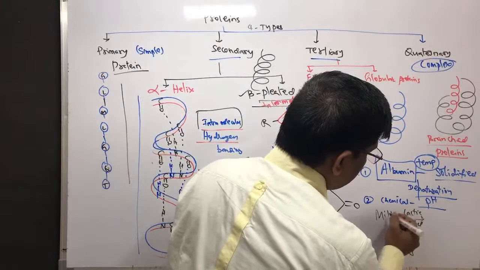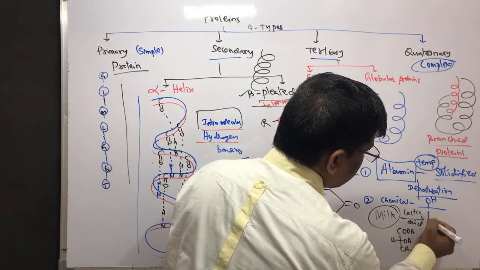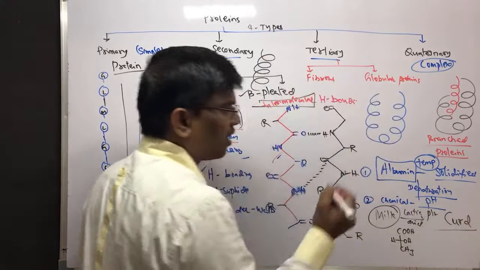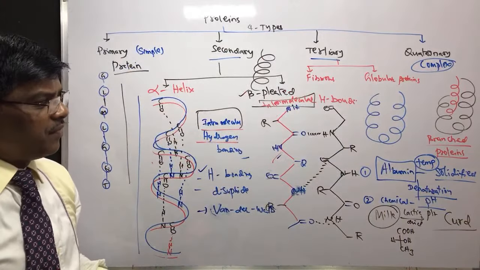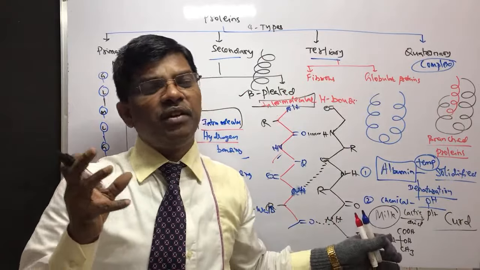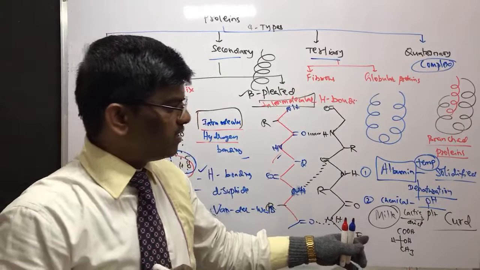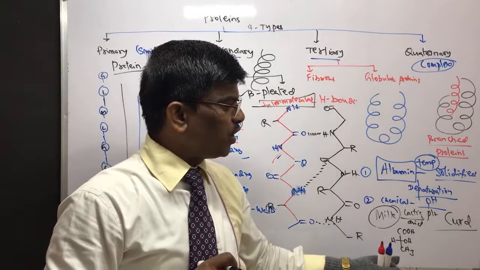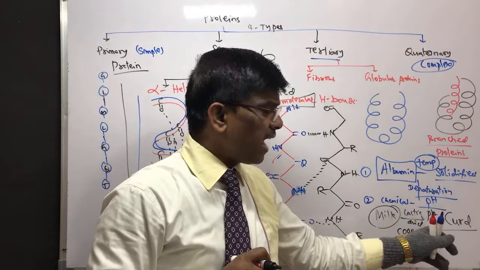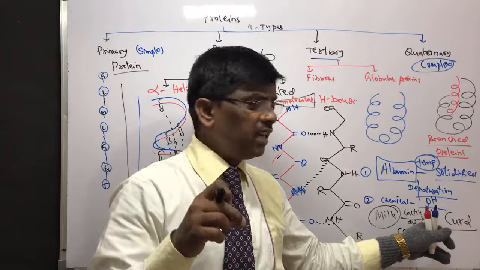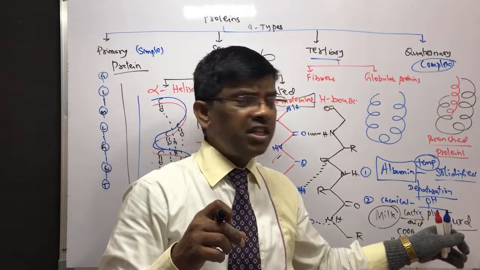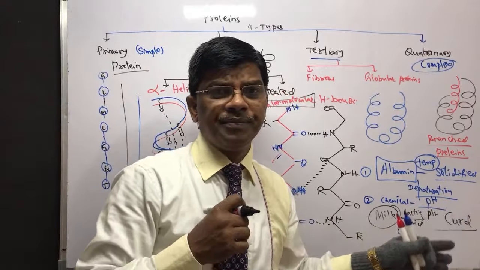So the pH of this milk is going to be acidic, and then that becomes curd. Curd. Yes. So milk is nothing but a protein. If you drink milk, you are going to get proteins. So milk proteins are going to be disturbed or denatured by lactobacillus bacteria by converting to lactic acid. So because of that lactic acid pH, it is going to become curd.